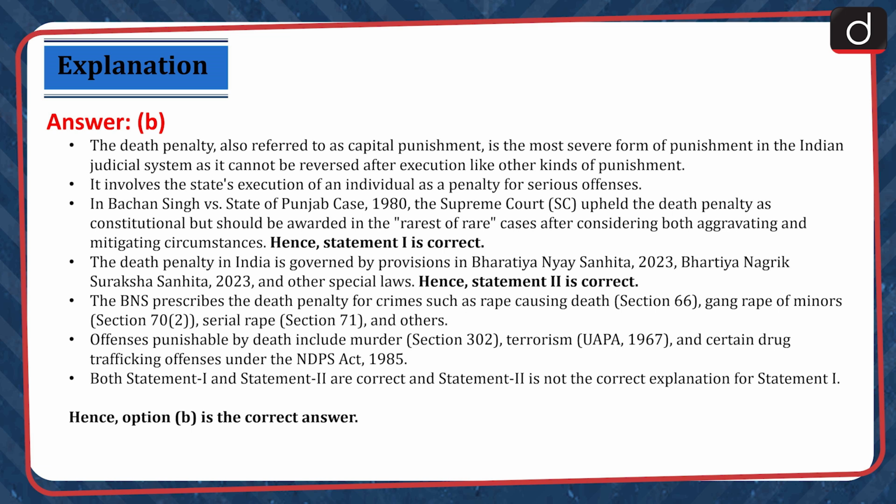The death penalty in India is governed by provisions in Bharatiya Nyaya Sanhita 2023, Bharatiya Nagrik Suraksha Sanhita 2023 and other special laws. Hence, statement 2 is correct. The BNS prescribes the death penalty for crimes such as rape causing death, section 66, gang rape of minors, section 70, subsection 2, serial rape, section 71 and others. Offences punishable by death include murder, section 302, terrorism, UAPA 1967 and certain drug trafficking offences under the NDPS Act 1985. Both statement 1 and statement 2 are correct and statement 2 is not the correct explanation for statement 1. Hence, option B is the correct answer.